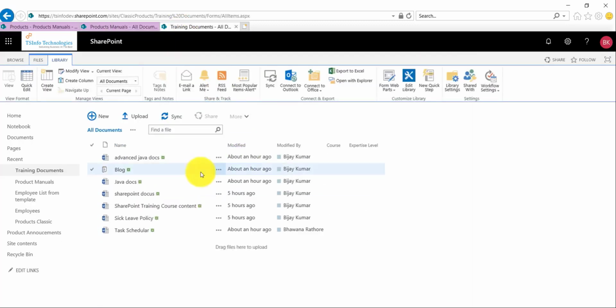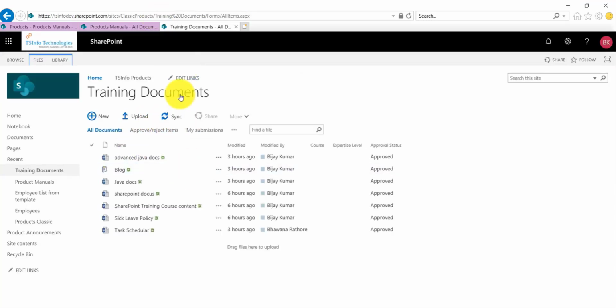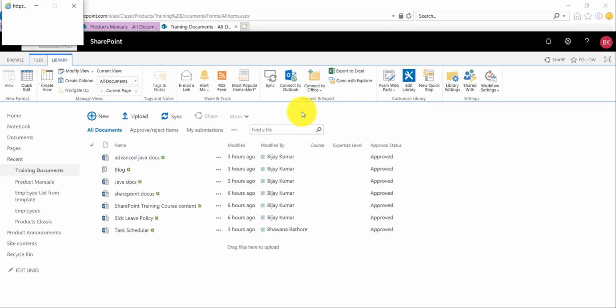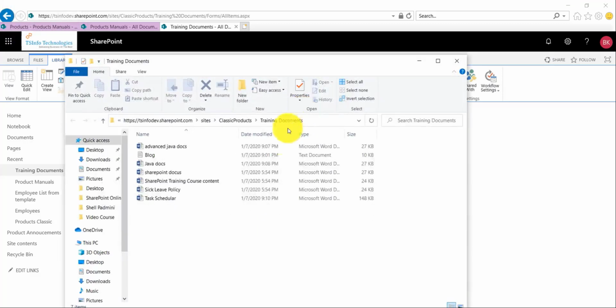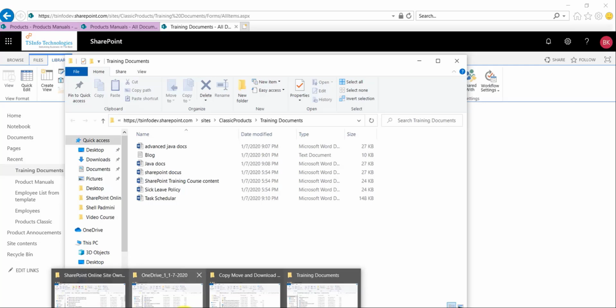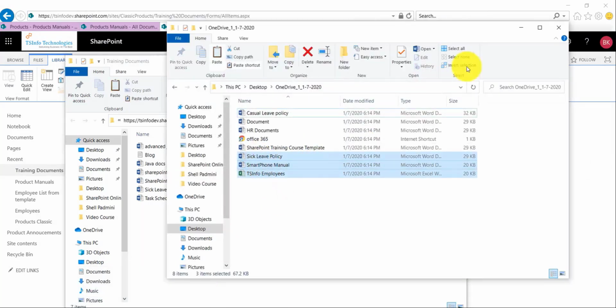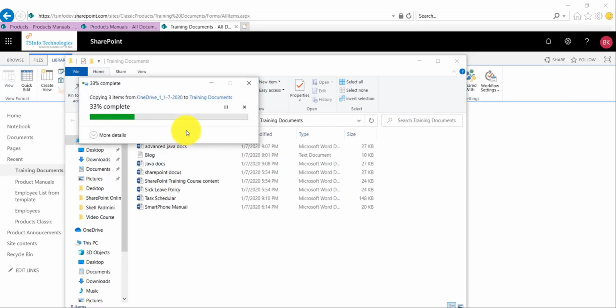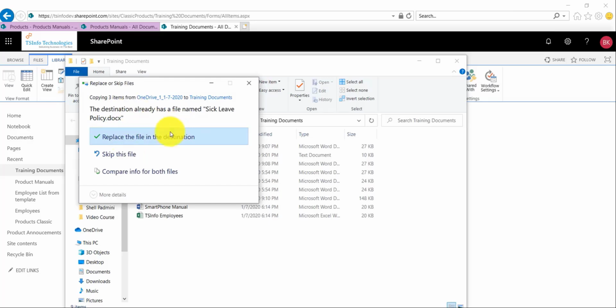The same way, this is our classic SharePoint site and this is my classic document library. In the classic document library, the option is known as Open with Explorer, which will again open the library in the Explorer view. You can see these are the documents in this particular library. I can go to any library. For example, I'll copy these documents, and I can paste them directly in this Explorer view. You can see there's a file with the same name.